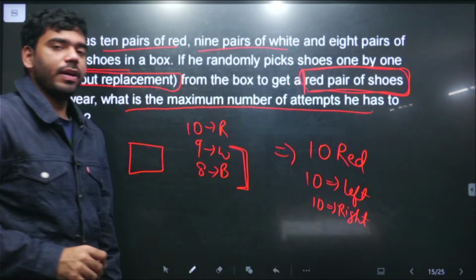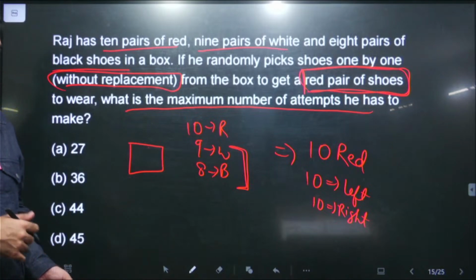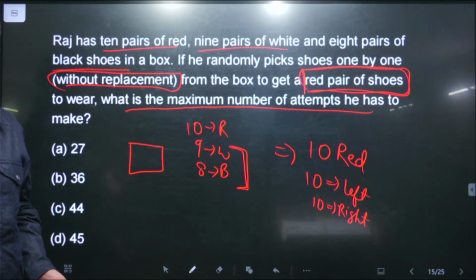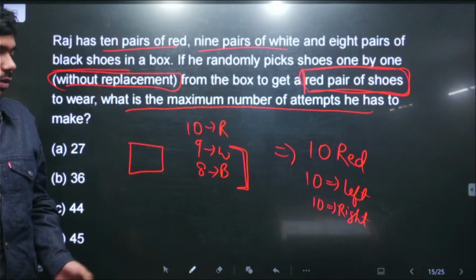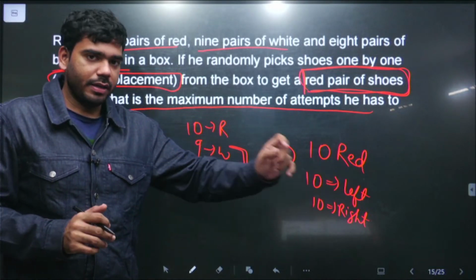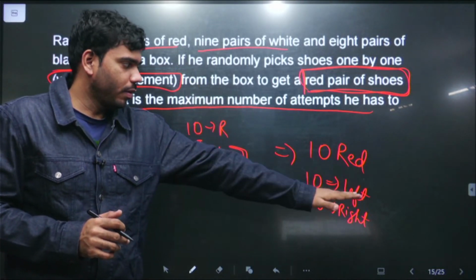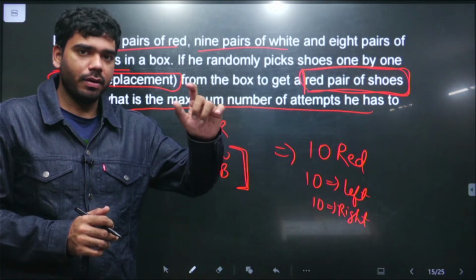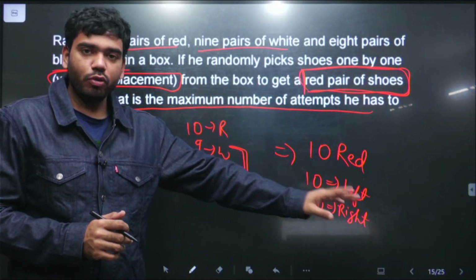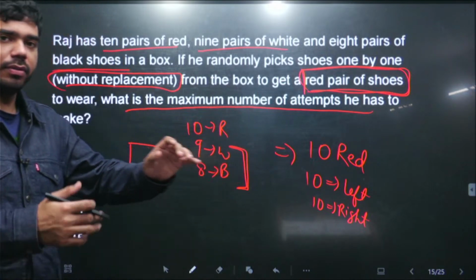The shoe that we wear on the left leg and the shoe that we wear on the right leg are also not identical, they are different. So what can happen now? In the box there are 10 red shoes of the left leg and there are 10 red shoes of the right leg. So there are 20 shoes now.